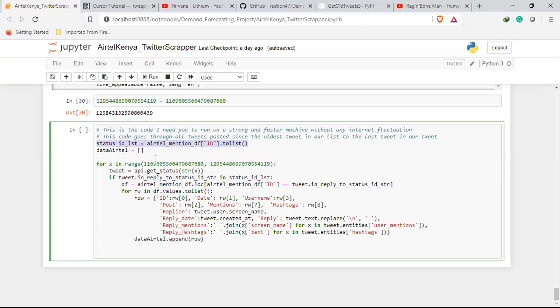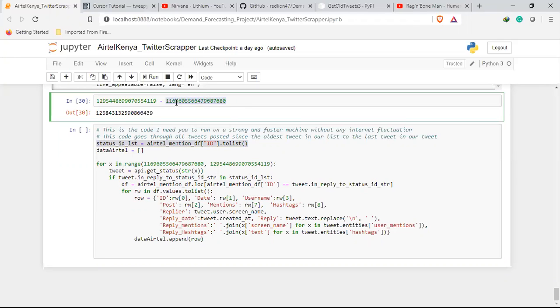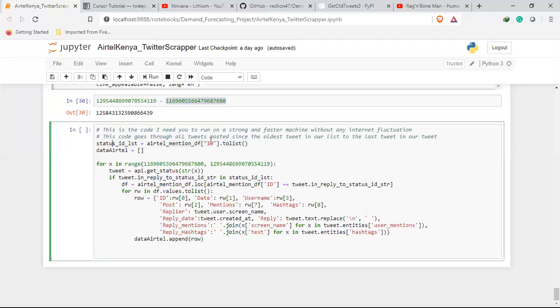So to reply to a specific ID, let's say I'm replying to this ID, the value of in reply to status ID string will be equal to this in a string format. So this is still a string. I took all my data frame IDs and made them one list.